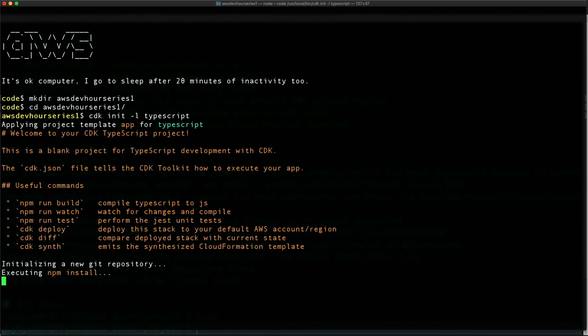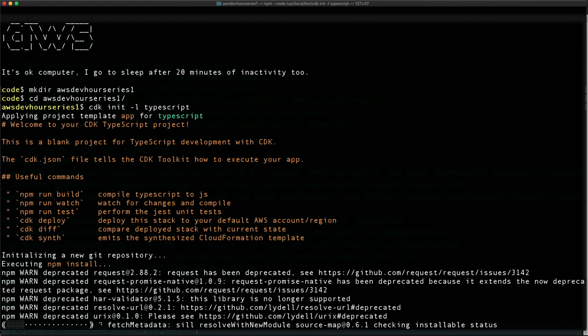Okay, what'll happen is this will go through and again instantiate those resources for us, building out that boilerplate code so that we can go ahead and get started. It's a nice way of doing that.